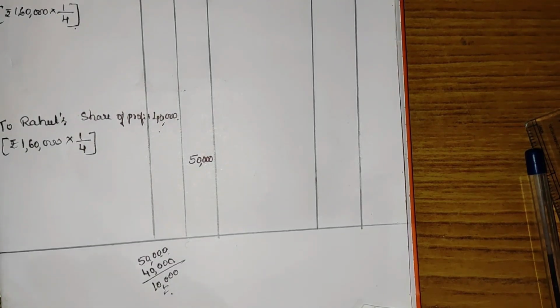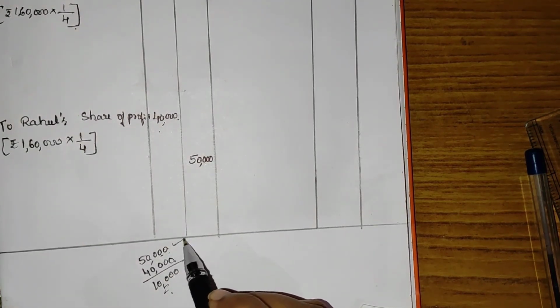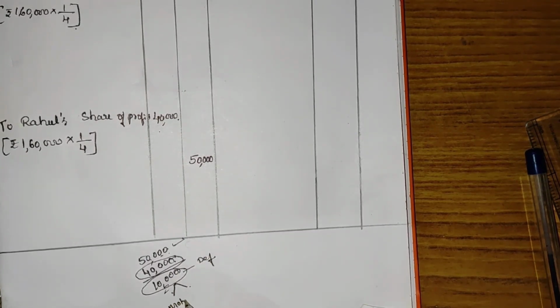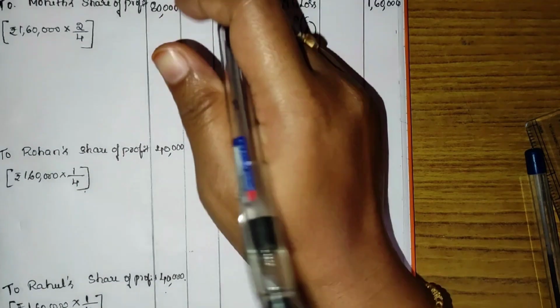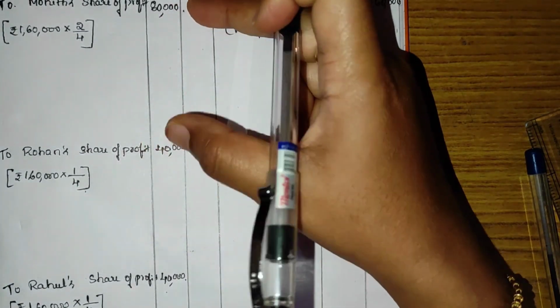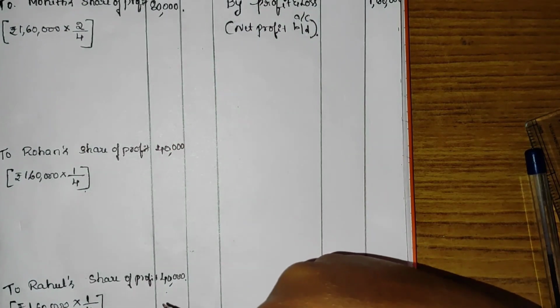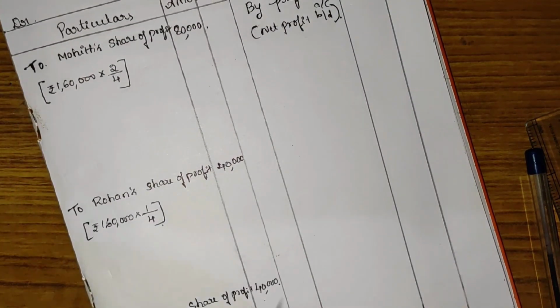According to his guarantee he gets 50,000 rupees, but while sharing the profit he gets only 40,000. The remaining 10,000 rupees is the deficiency, and it should be shared by the old partners, Mohit and Rohan.